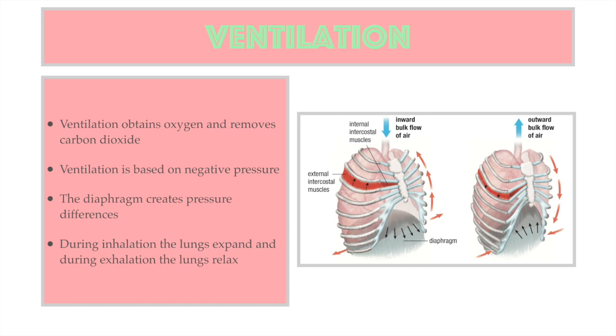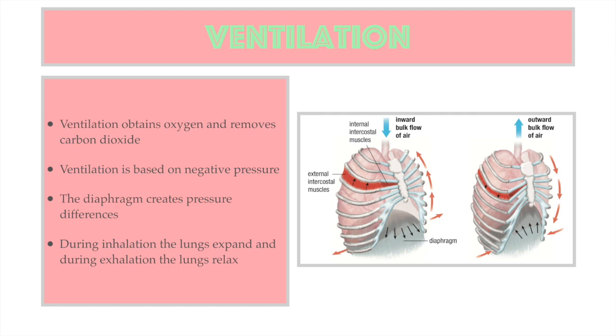The diaphragm is a large dome-shaped sheet responsible for creating these pressure differences. During inhalation, muscles work to expand the chest. The diaphragm contracts, flattening and pushing down the abdominal muscles, while the external intercostal muscles located between each rib pull the chest up and out. As the lungs increase in size, their pressure drops and atmospheric air rushes in to equalize the pressure.